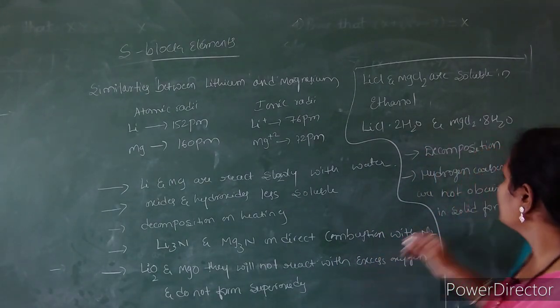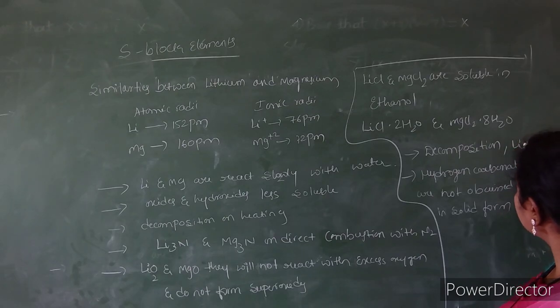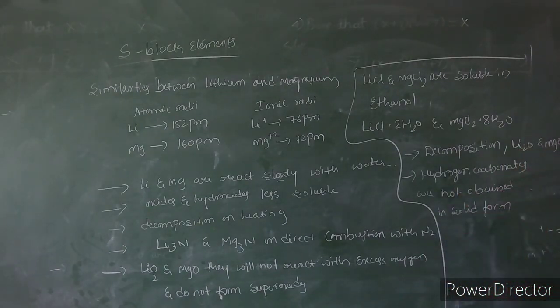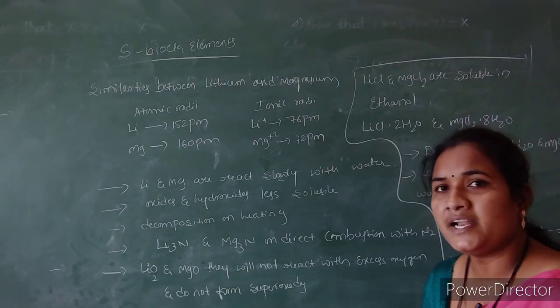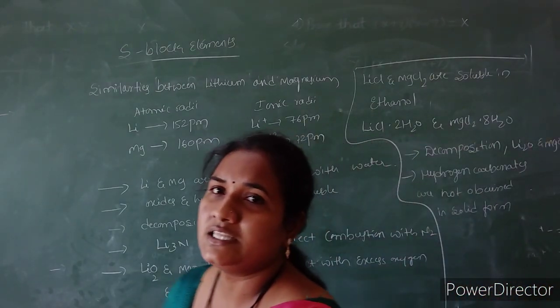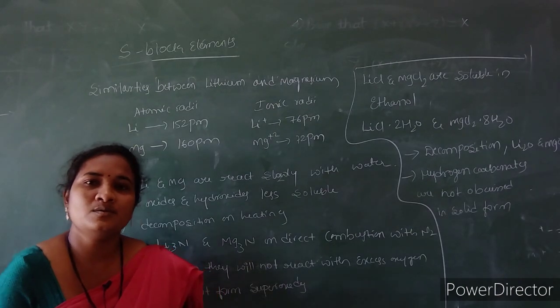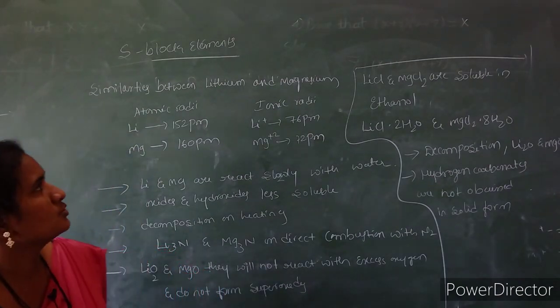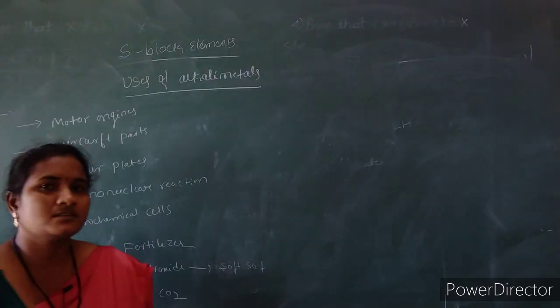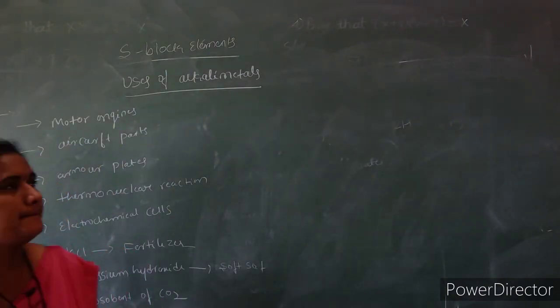They form the corresponding lithium oxide as well as magnesium oxide with the liberation of carbon dioxide, and the hydrogen carbonates do not exist in solid form in both lithium and magnesium. So these are the similarities between lithium and magnesium, the key points for the diagonal relationship shown by lithium and magnesium. So next is the uses of alkali metals.